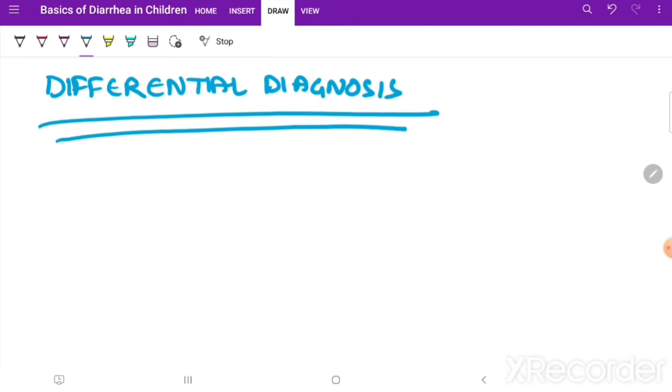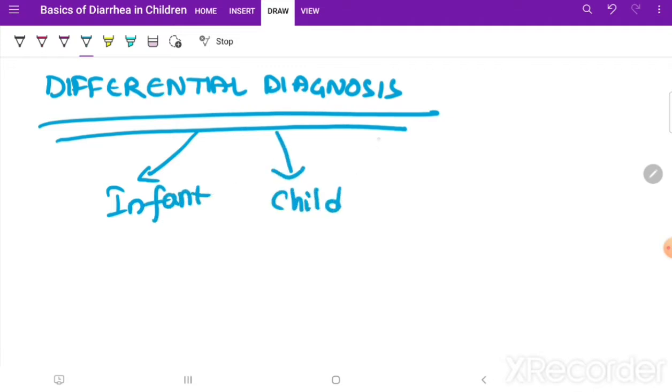We'll divide this into three: infant, child, and adolescent, for ease. This is an exhaustive list present in the gastroenterology textbook, but we'll go with very common causes.